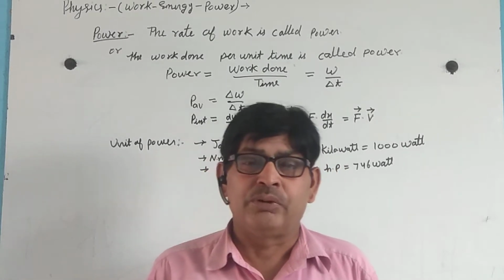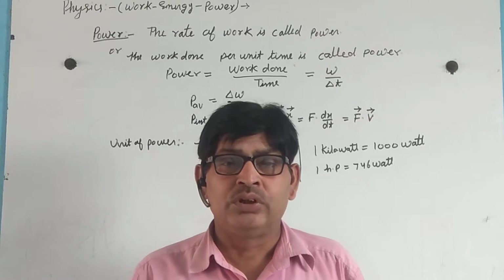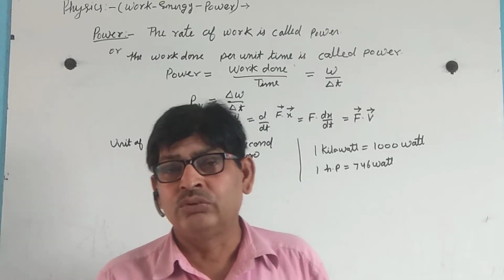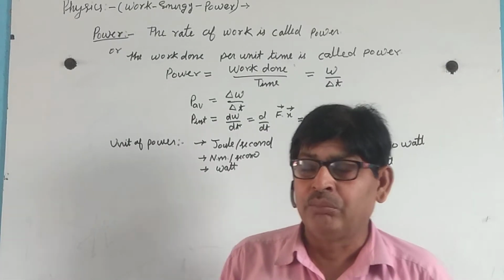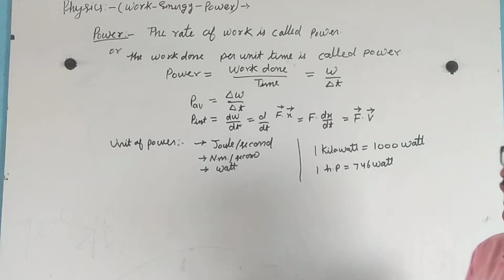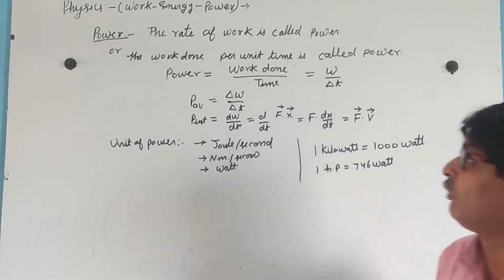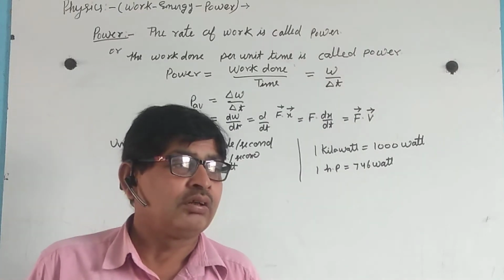We have discussed the chapter work, energy, power, but today we are going to discuss power. The time rate of work is called power, or the work done per unit time is known as power.